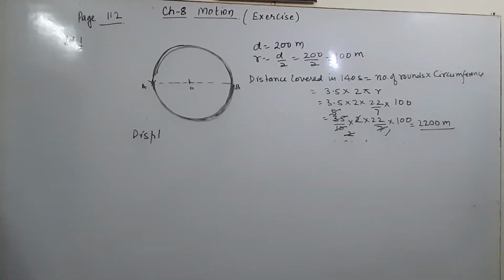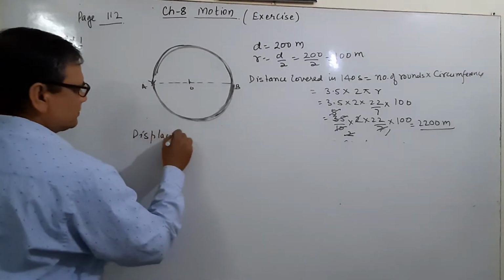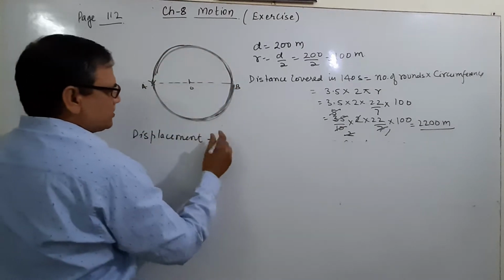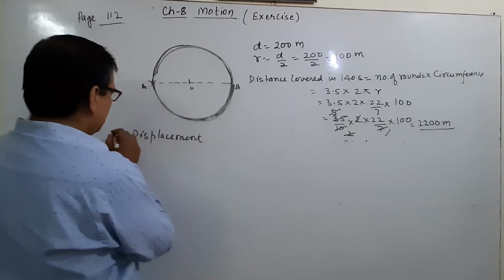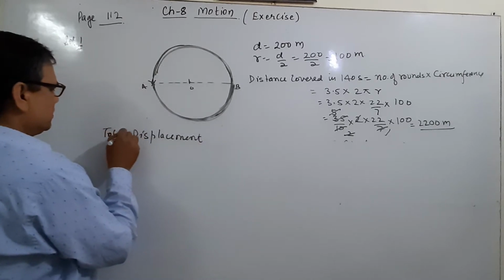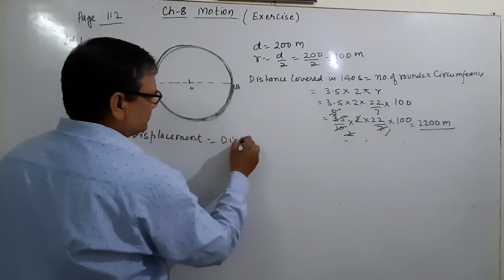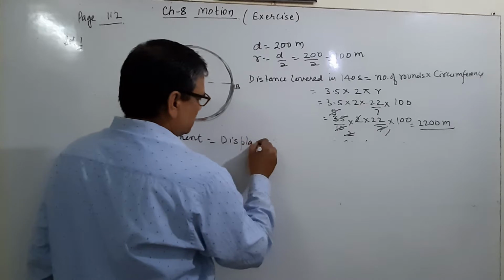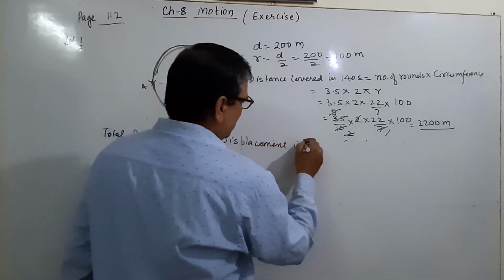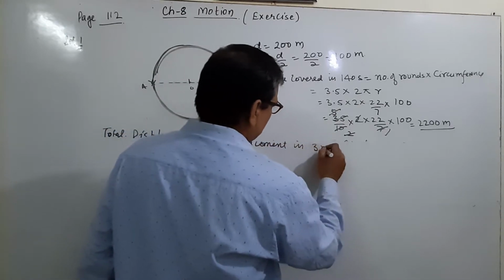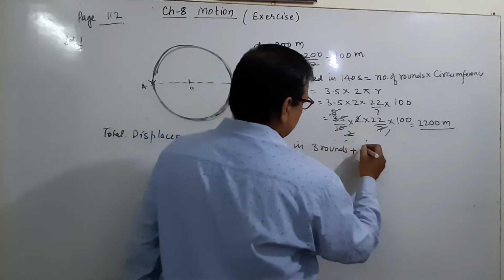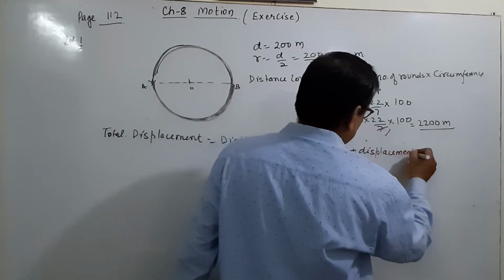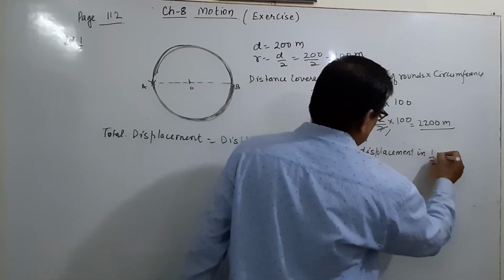And the second point is displacement. Here, total displacement is equal to displacement in 3 rounds plus displacement in half round.